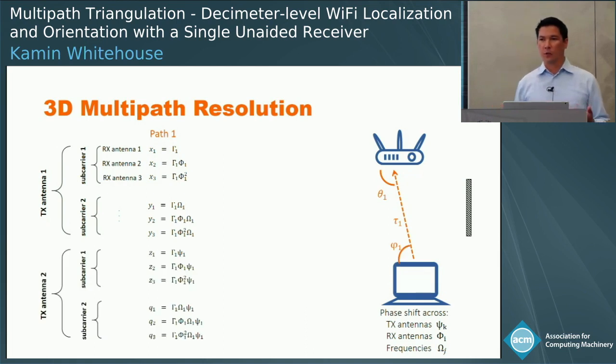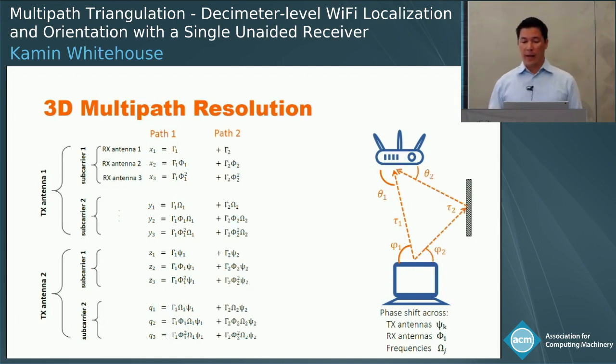And all of those frequencies and receiving antennas should have the same phases, but with a slight offset depending on which antenna it's being transmitted from. And so if you have another path, the same thing applies, but you have different values based on those path properties. And we can take all the paths that go between the transmitter and receiver and just add them up, and that gives us some predicted relative phases between the CSI values.